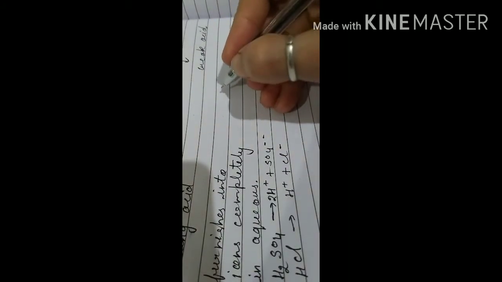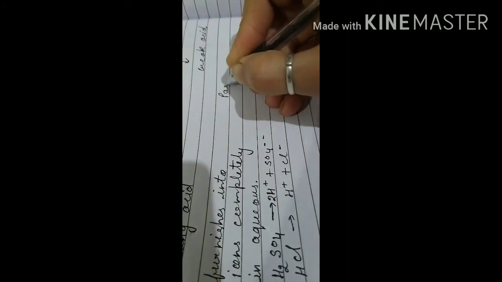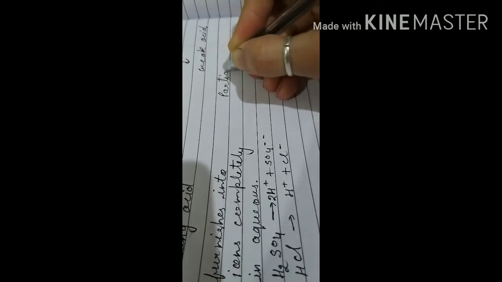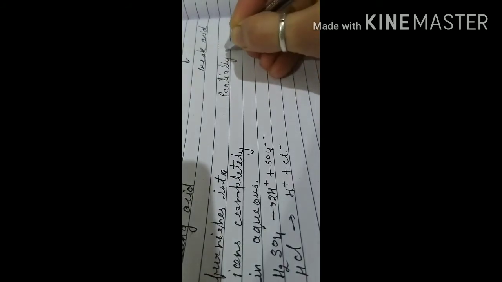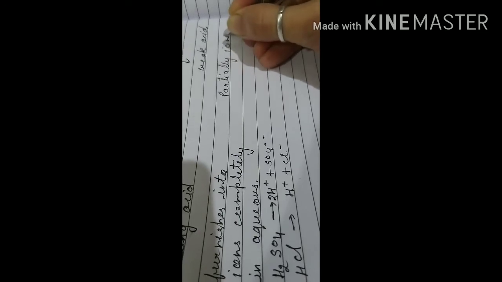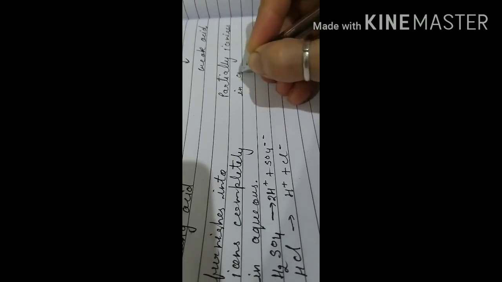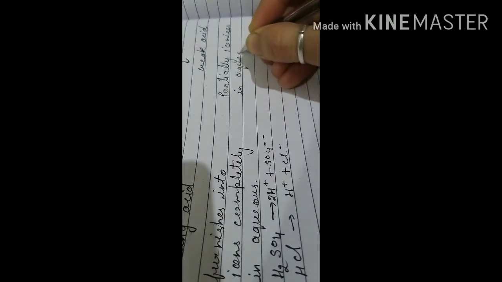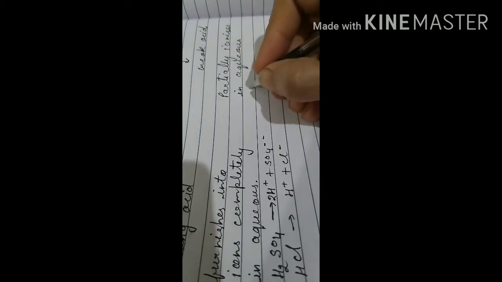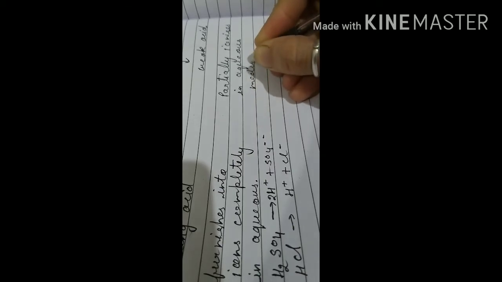Let us talk about the weak acid. It does not furnish into ions completely, or simply you can say it partially ionizes in aqueous solution, or in the aqueous medium.